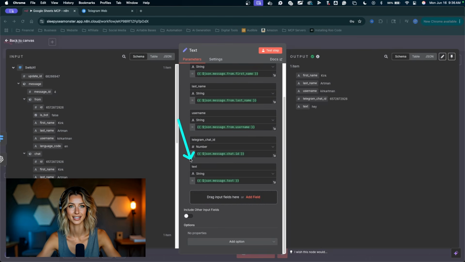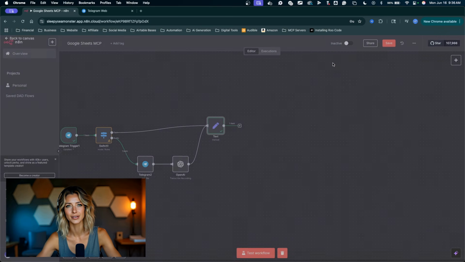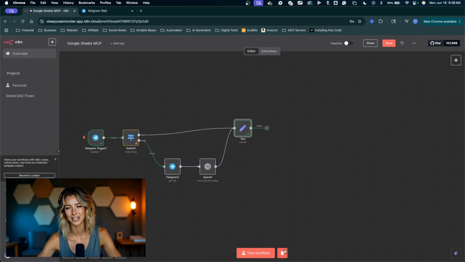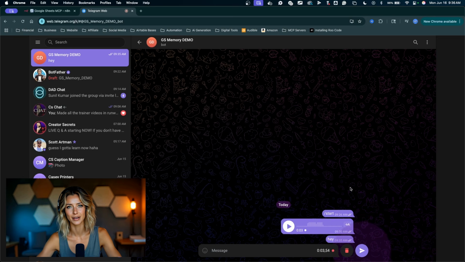What I've been doing in this text field is a little strange, I think, but it's been working excellently. So let's go do that. We actually have to test with another audio just because we went back and fixed our text. So let's do that now. We click outside of this node, delete our testing data, test the workflow, come into Telegram, record another audio message. This is another audio message to run down the chain.